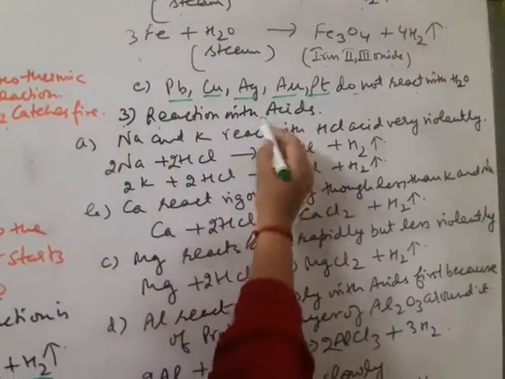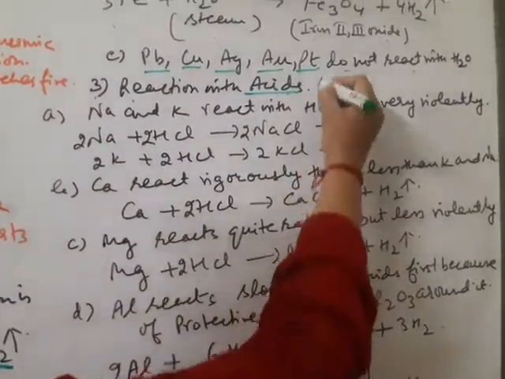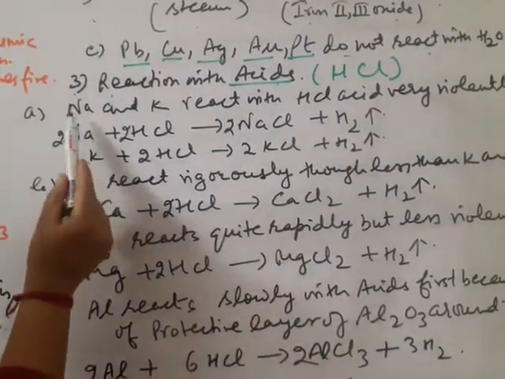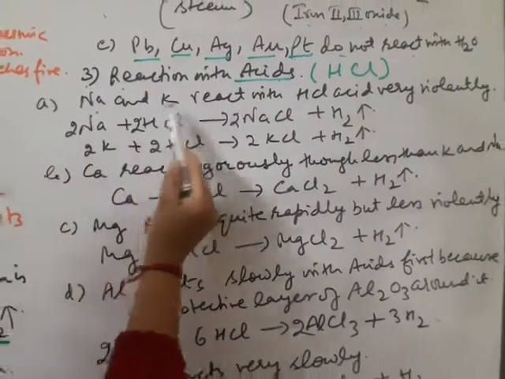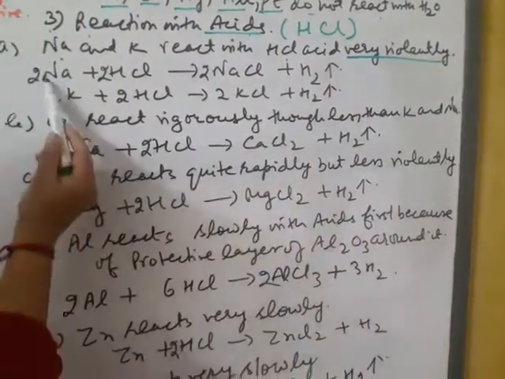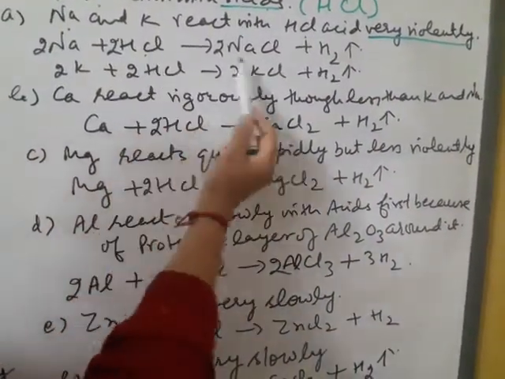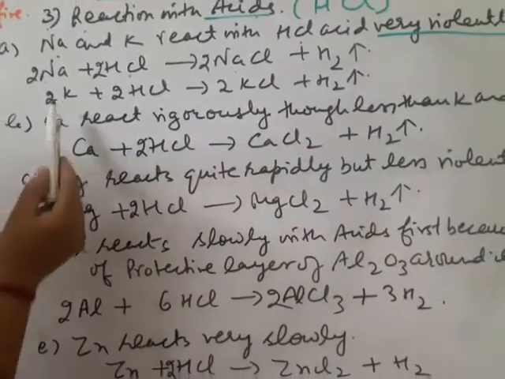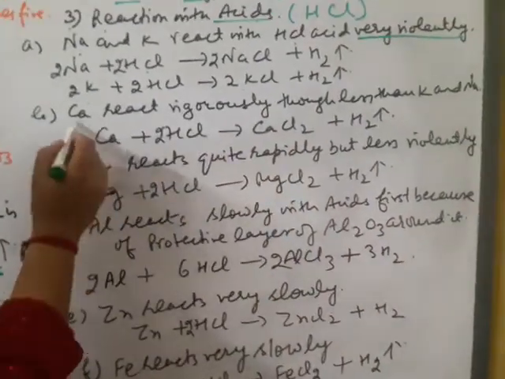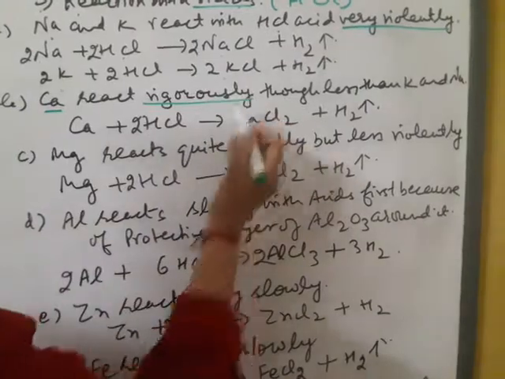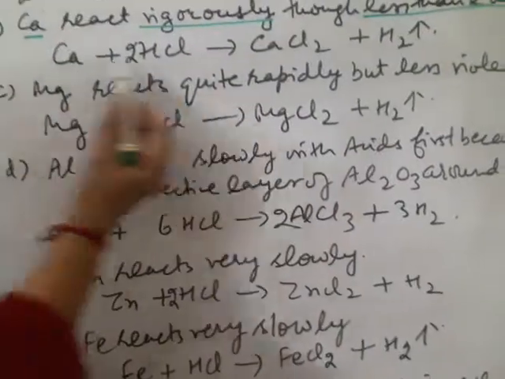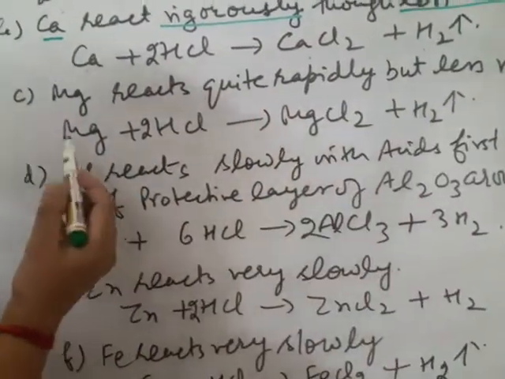Then is reaction with acids. Here I will be taking HCl acid. Very reactive metals, sodium and potassium, react with HCl and the reaction is very violent. Sodium reacts with HCl and forms sodium chloride and hydrogen gas. Similarly, potassium forms potassium chloride and hydrogen gas. Calcium reacts vigorously but less than potassium and sodium. It forms calcium chloride and hydrogen gas.